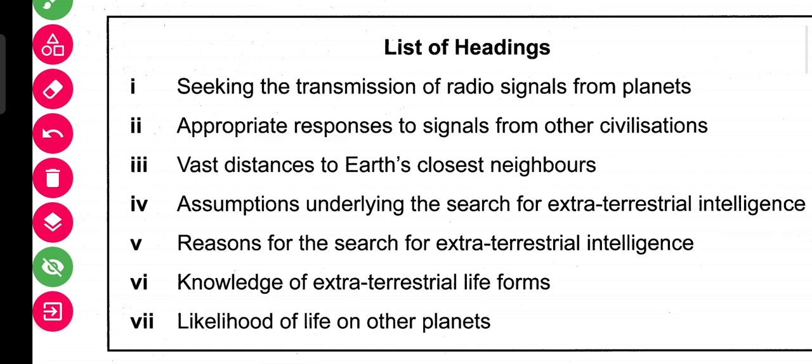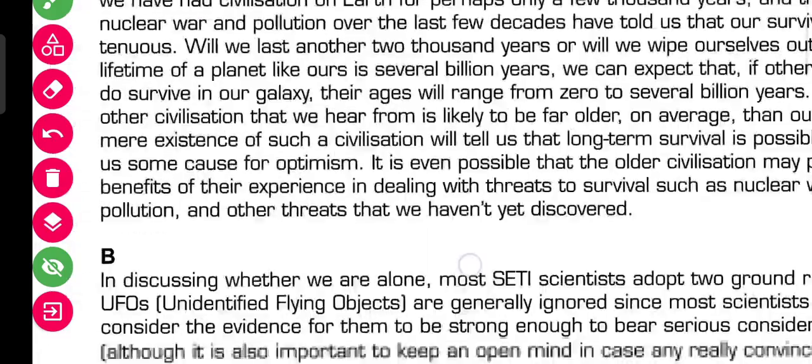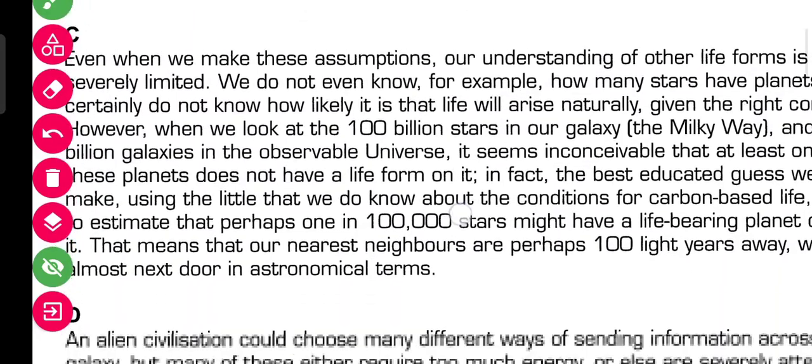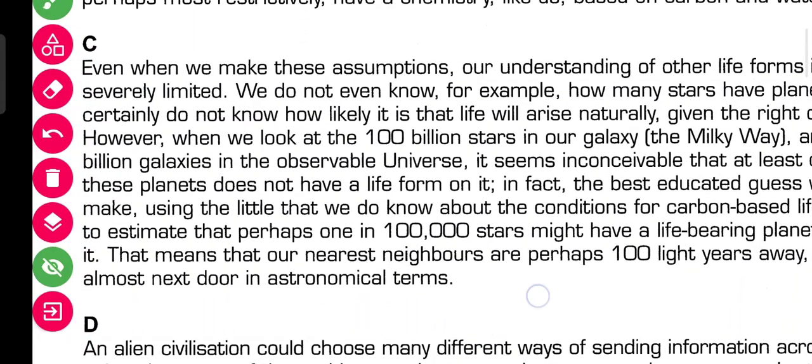So in paragraph C, let's see what is mentioned: in a vast distance, Earth's closest neighbor. Here it is mentioned as Earth's closest neighbor. And what is mentioned in the paragraph?